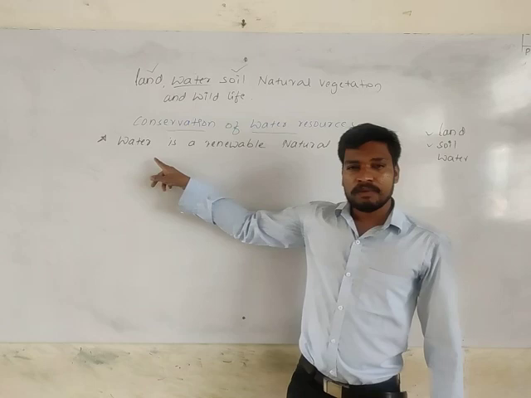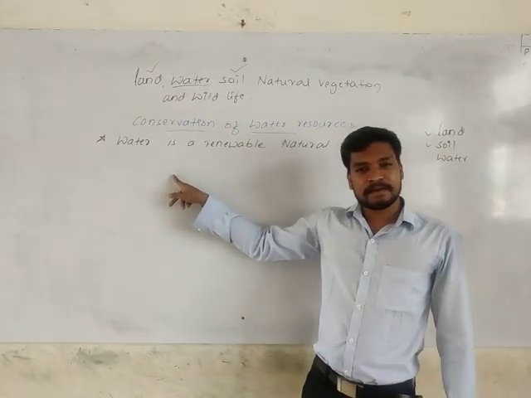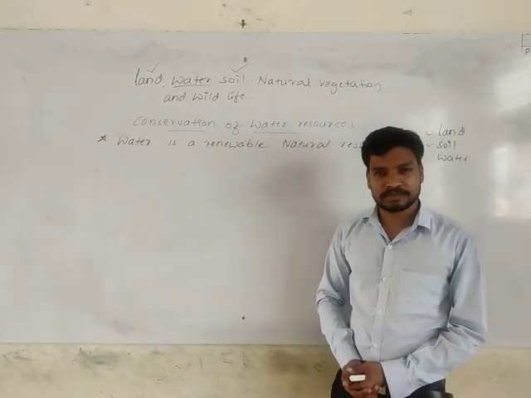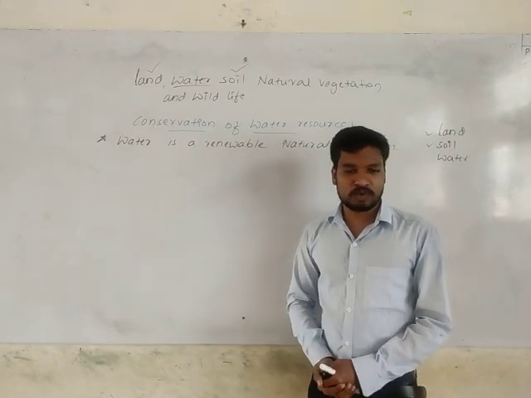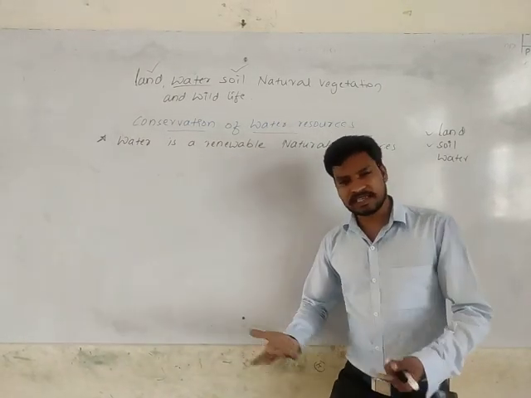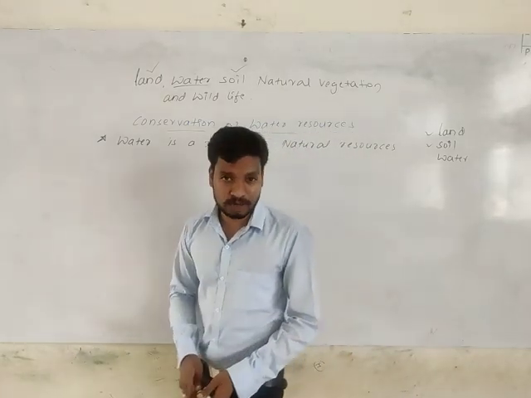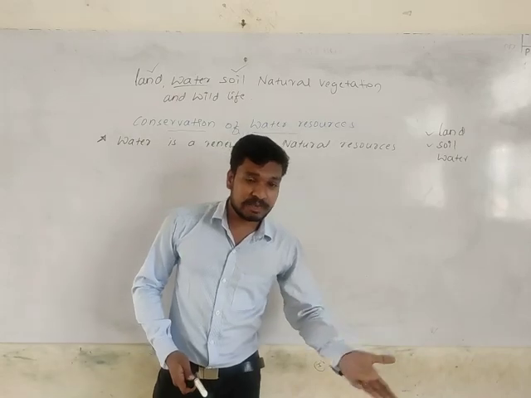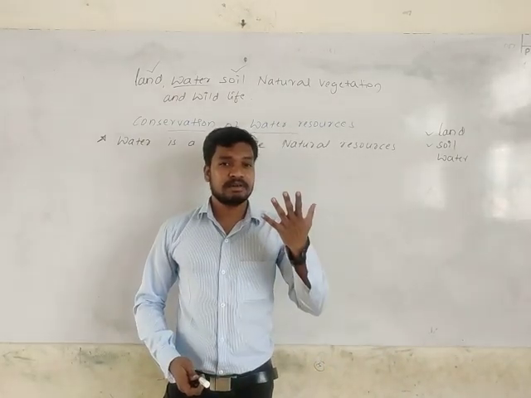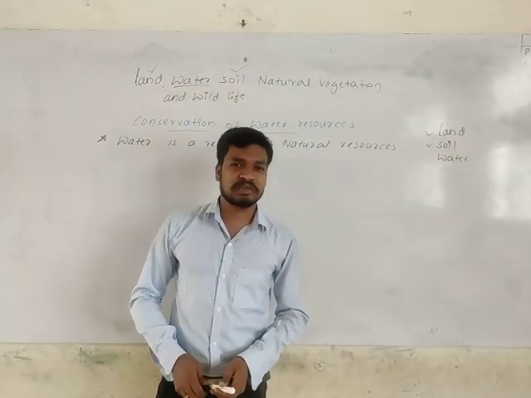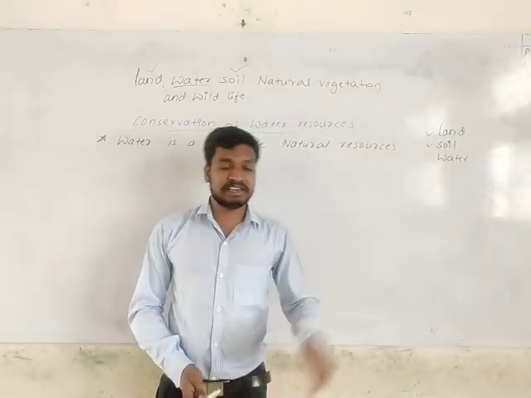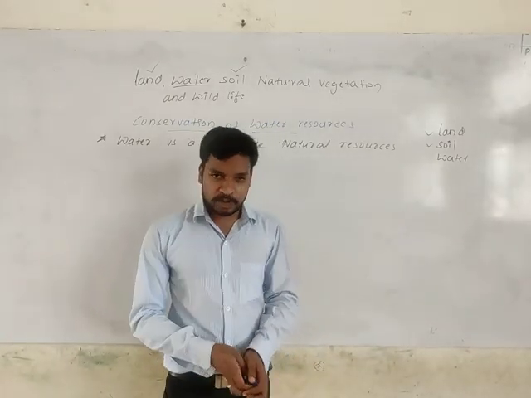But due to pollution and over exploitation, we are facing a problem with the availability of water, even though water is unlimitedly available. Because it's unlimitedly available, we are using that resource carelessly. So that is creating a problem for us in return. That's the main problem.